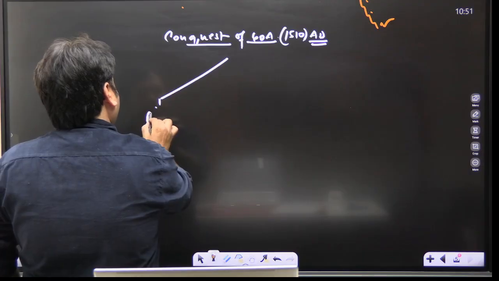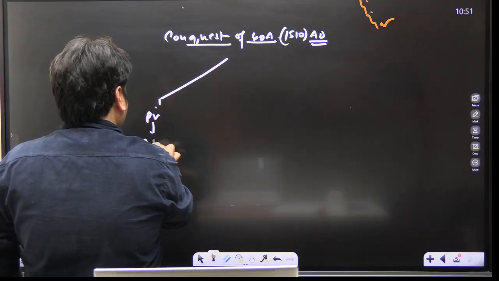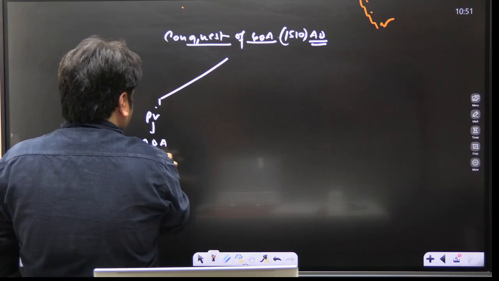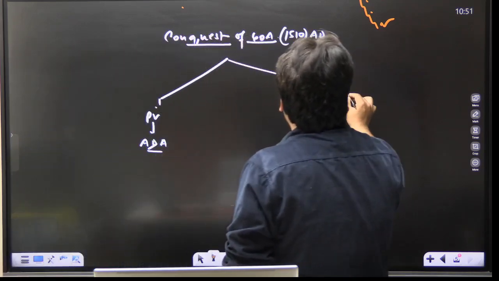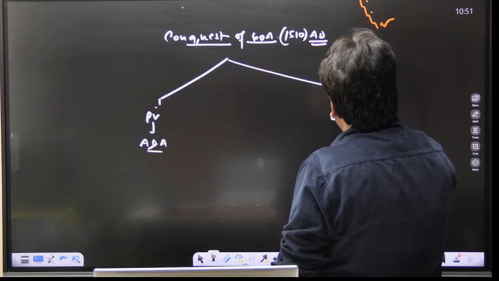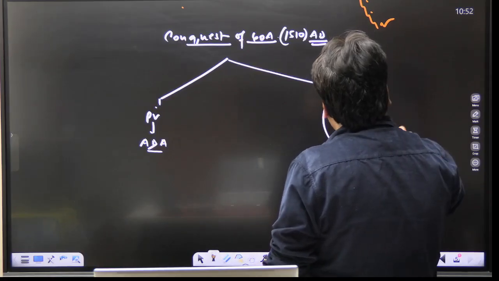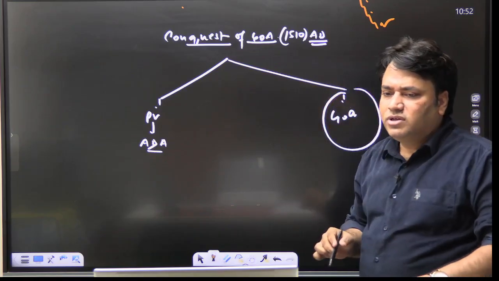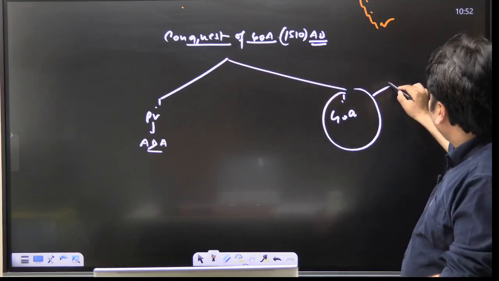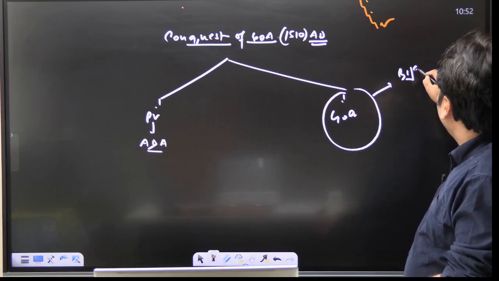So here the Portuguese viceroy was Alfonso de Albuquerque, and Goa was under the control of the Bijapur Sultanate.